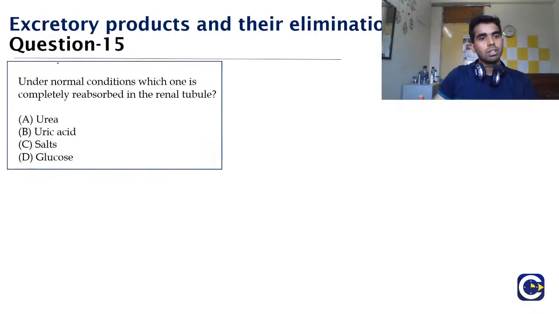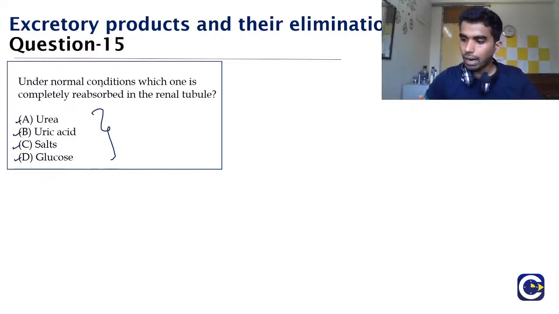Under normal condition, which one is completely reabsorbed in the renal tubule? Option A, urea. Option B, uric acid. Option C, salts. Or option D, glucose. So to answer this, you should tell me that of these four things, what do you think is the most precious thing for the body that it will try to conserve at any cost?